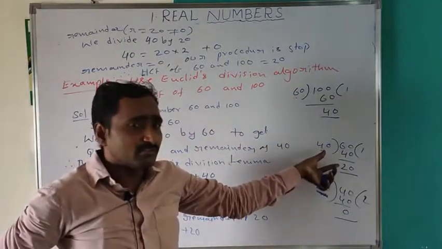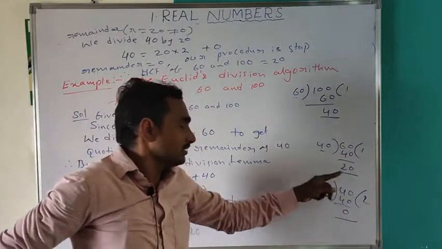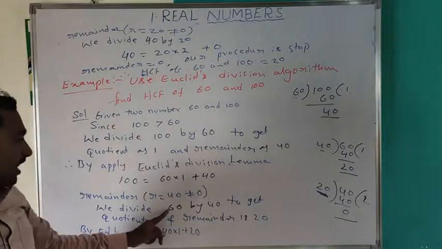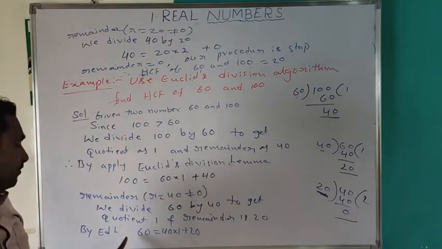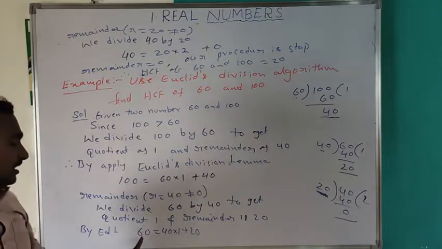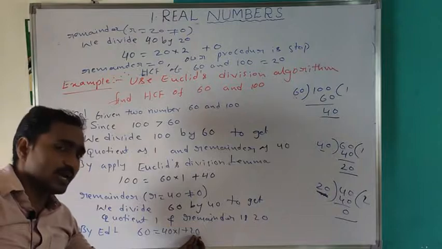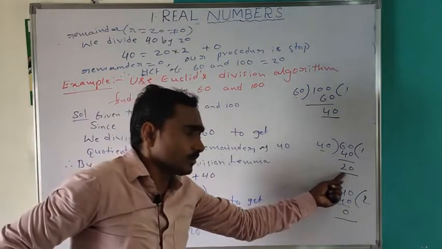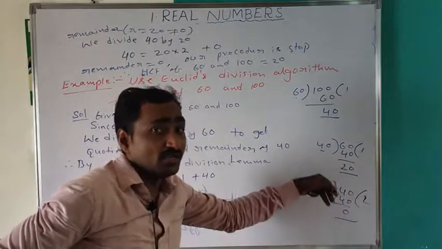We apply Euclid division lemma: 60 is equal to 40 into 1 plus 20. Here also the remainder is not equal to 0, so the process continues.